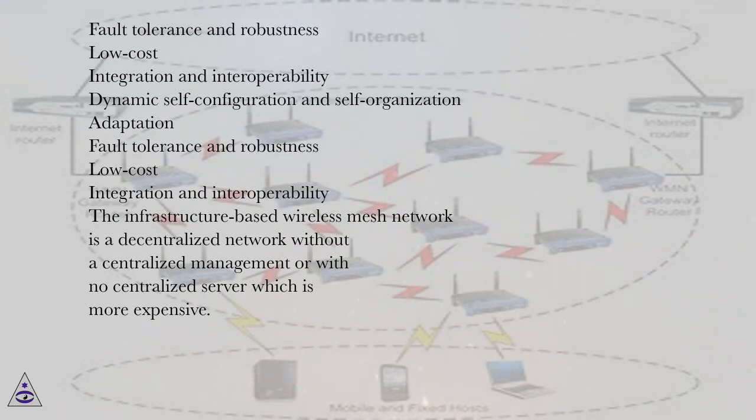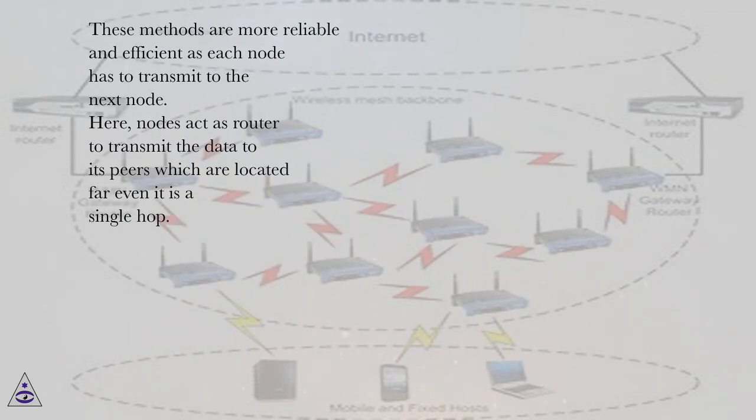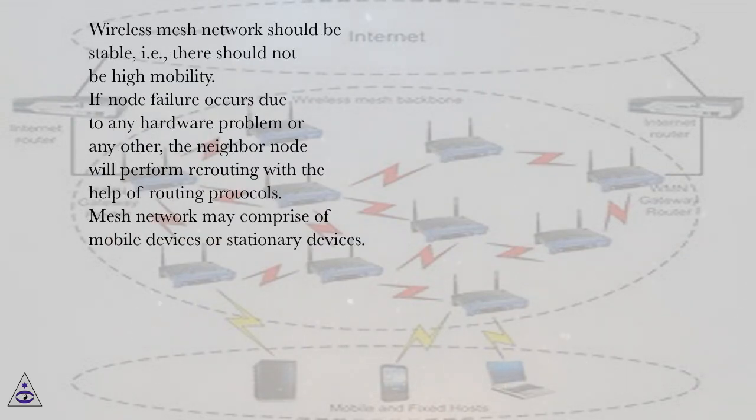The infrastructure-based wireless mesh network is a decentralized network without centralized management or a centralized server, which is more expensive. These methods are more reliable and efficient as each node has to transmit to the next node. Here, nodes act as routers to transmit the data to peers which are located far away, even if it is a single hop. Wireless mesh network should be stable, i.e., there should not be high mobility. If node failure occurs due to any hardware problem or any other, the neighbor node will perform rerouting with the help of routing protocols. Mesh network may comprise mobile devices or stationary devices.